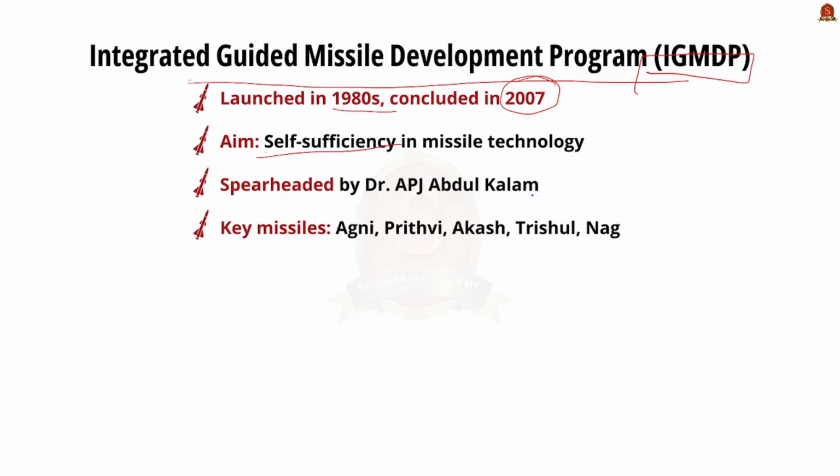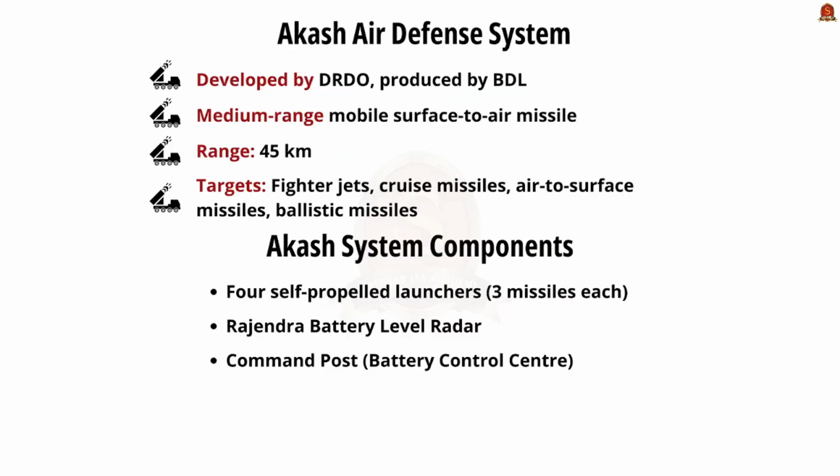This Integrated Guided Missile Development Program was headed by Dr. APJ Abdul Kalam sir. These are the key missiles which were developed under the program. They are the Agni missile, the Prithvi ballistic missile, the Akash missile, the Trishul missile, and lastly the Nag missile. Now let me list out the key features of each of these missiles. First is the Agni.